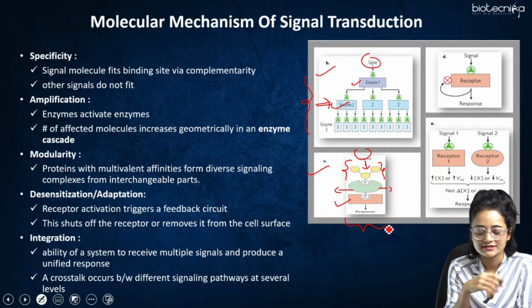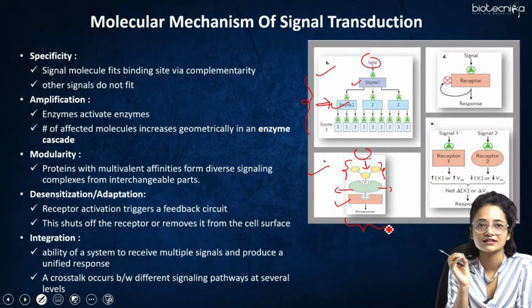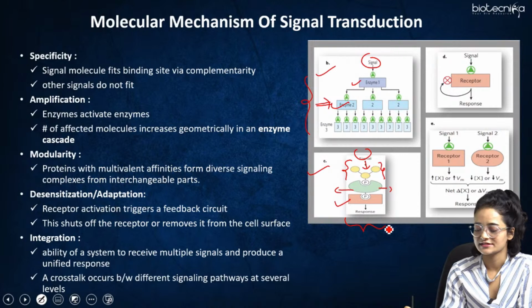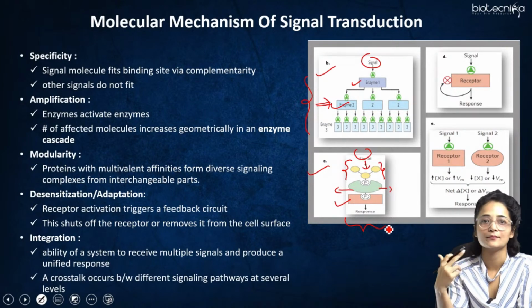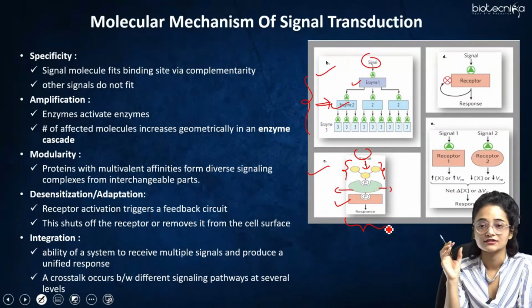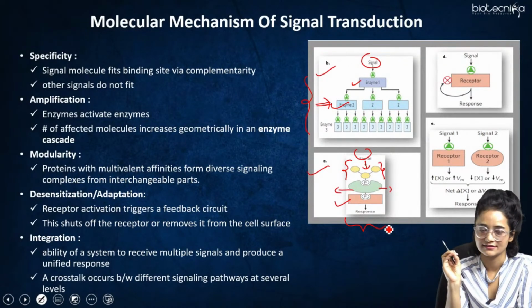So in modularity, it is said that proteins with multivalent affinities form diverse signaling complexes from interchangeable parts. There will be many parts for these receptors, so it can phosphorylate at multiple places, and the response is ultimately being generated like this.